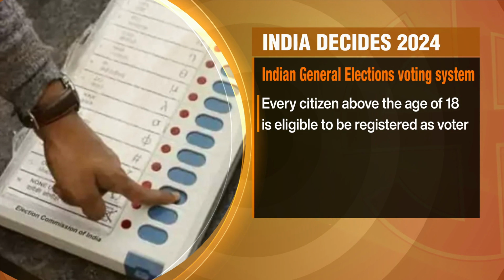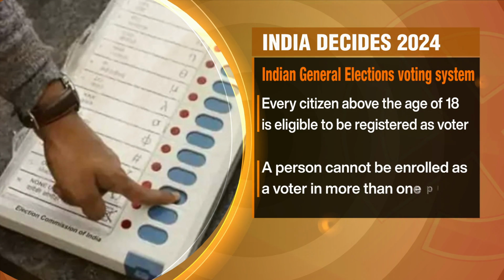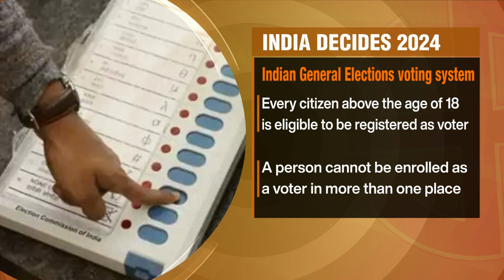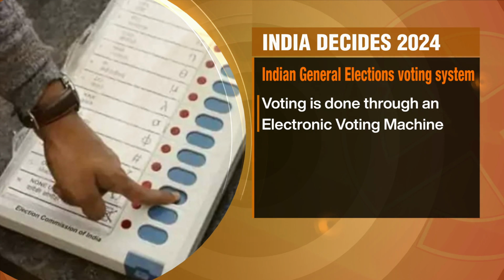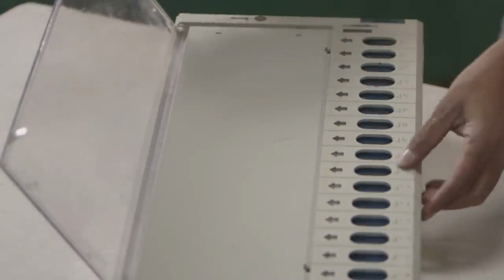Every citizen above the age of 18 is eligible to register as a voter. A person cannot be enrolled as a voter in more than one place. Voting is done through an electronic voting machine or EVM. EVMs are specifically designed, manufactured and used according to the ECI's rules.